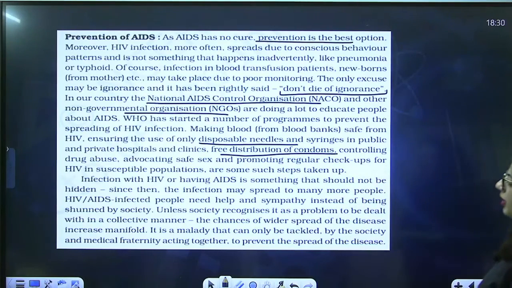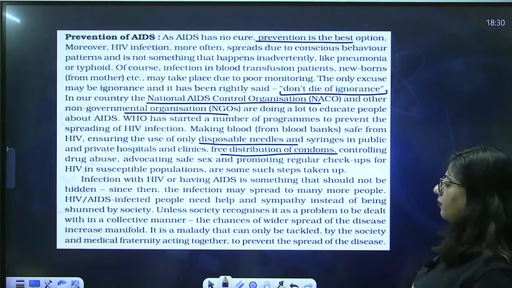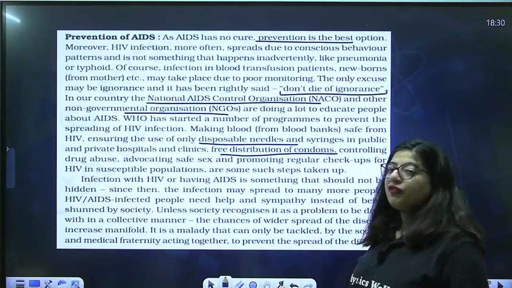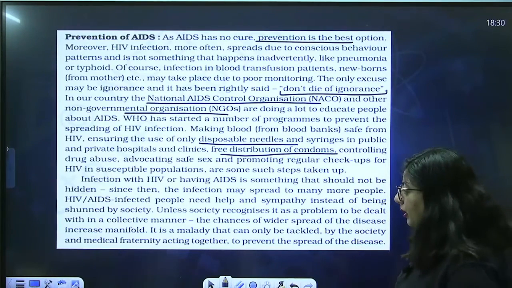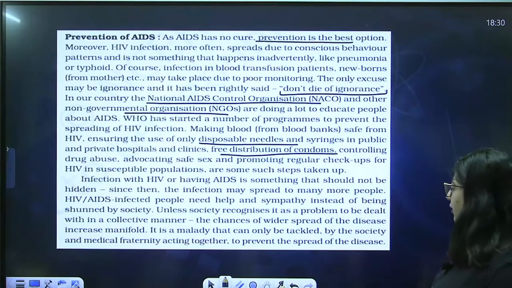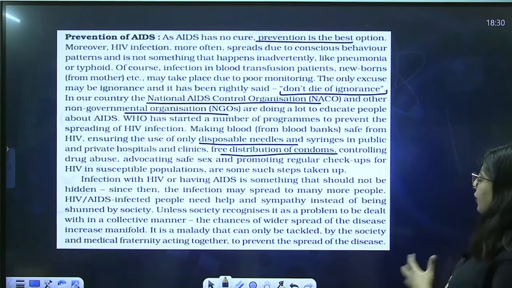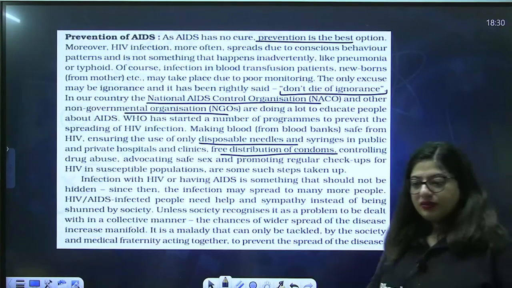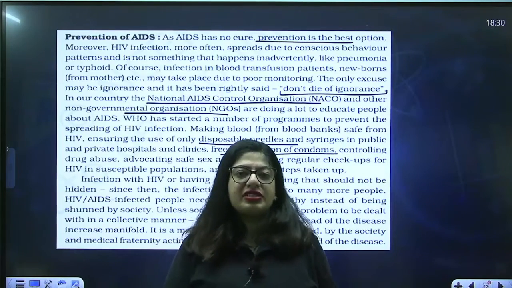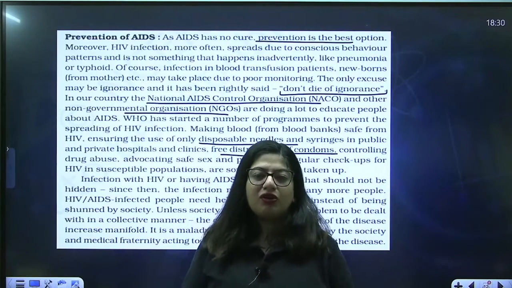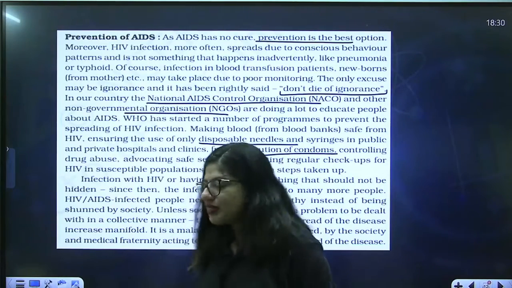Unless society recognizes it as a problem to be dealt with in a collective manner, the chances of wider spread of the disease increase manifold. If you keep on doing that, people will not tell and the disease will spread more. It is a malady that can only be tackled by society and the medical fraternity acting together to prevent the spread of the disease. So, people and doctors and all the health workers have to come together to stop this disease. If any of these don't work harder for that, the disease will keep on spreading, right? So, that's about AIDS, guys.